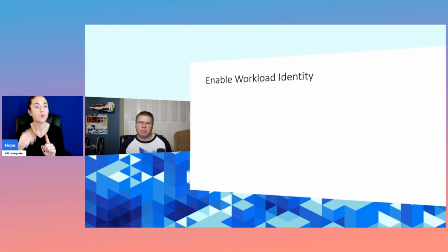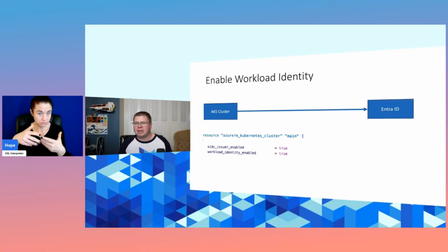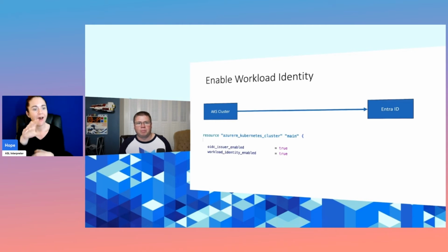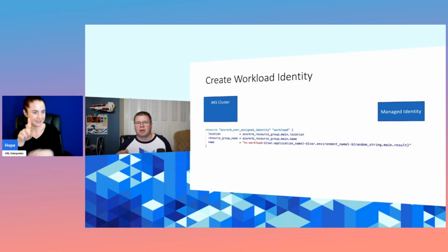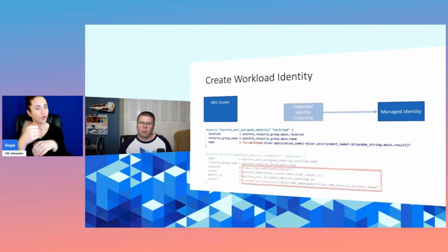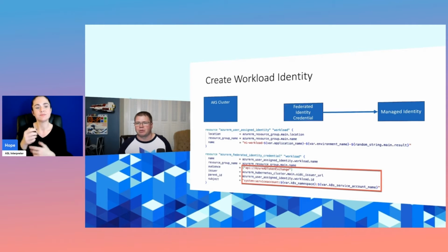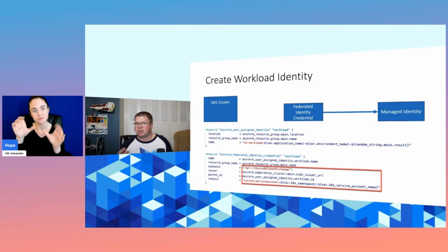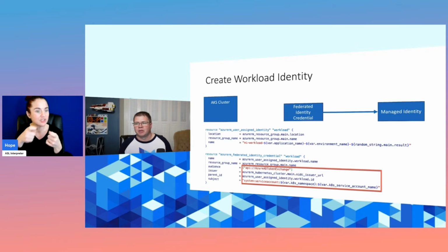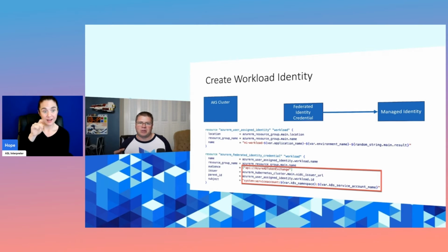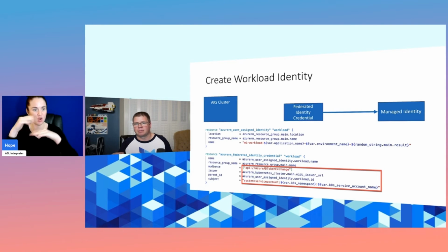So to enable workload identity, again, we're going to be setting some attributes on our Azure RM resource to enable both workload identity and the OpenID Connect issuer. Next, we need to set up a new user assigned identity to represent our workloads, and then create a federated identity credential that Kubernetes internally is actually going to use to connect through to this managed identity. So the federated identity credential is actually what's going to be tying the Kubernetes layer to the Azure layer.